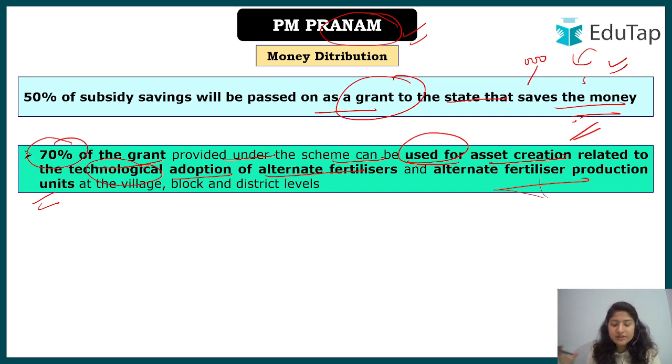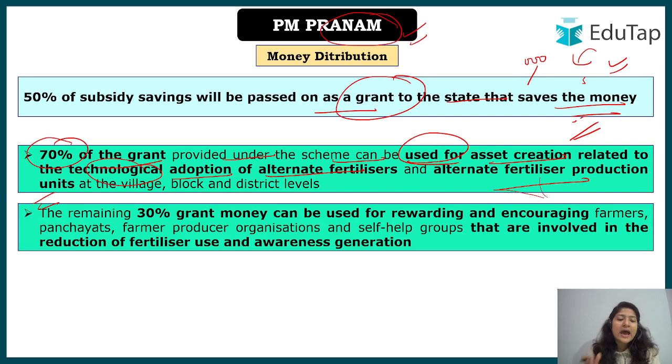For their production, 70% of the grant will be given or distributed, and because 70% is utilized for asset creation, the rest 30% of that grant can be used for rewarding and encouraging farmers.